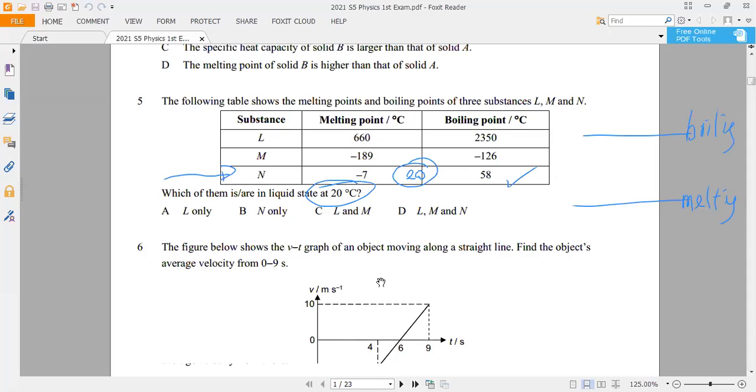But for M, 20 degrees is higher than the boiling point. That means substance M is above the boiling point, so it should be in the form of gas. And for substance L, 20 degrees is below the melting point. Below the melting point means it should be solid. Okay, so only substance N would be the liquid. So the answer is B for boy.